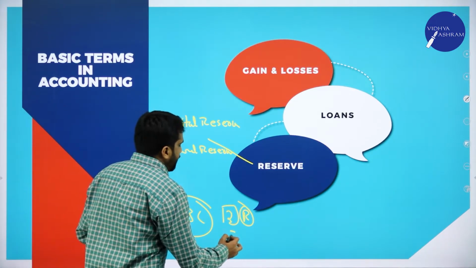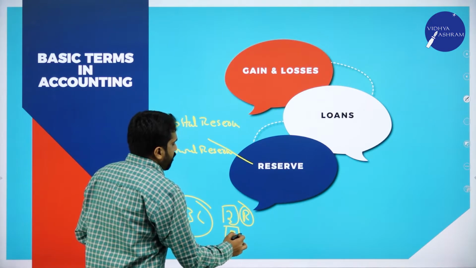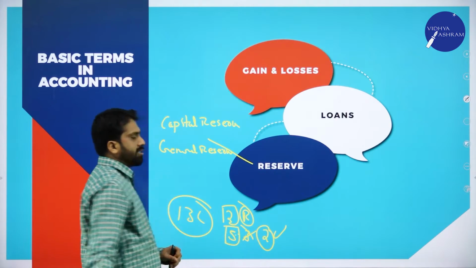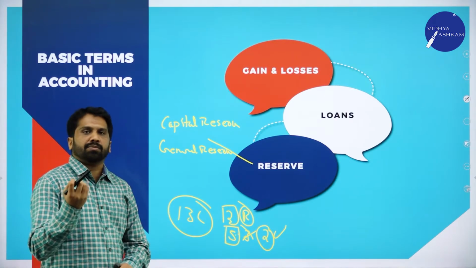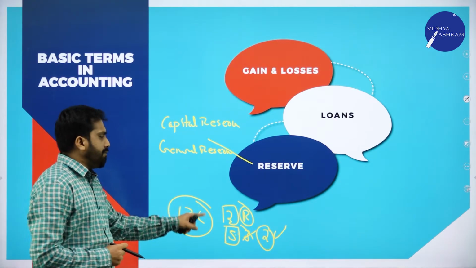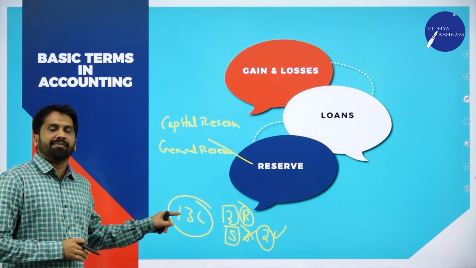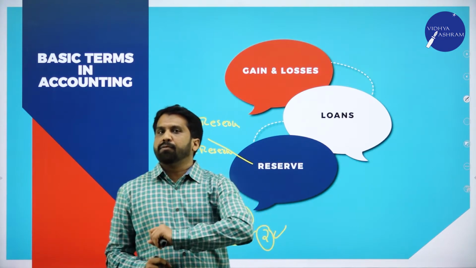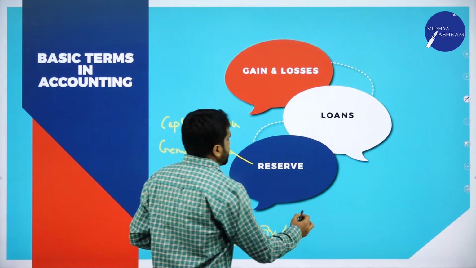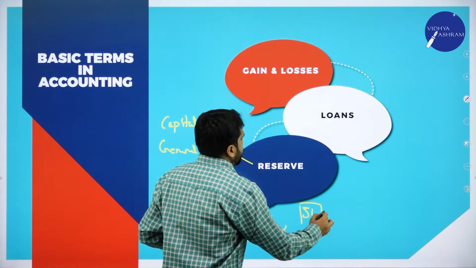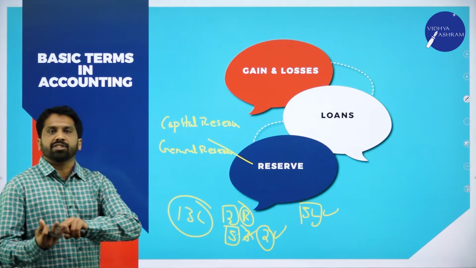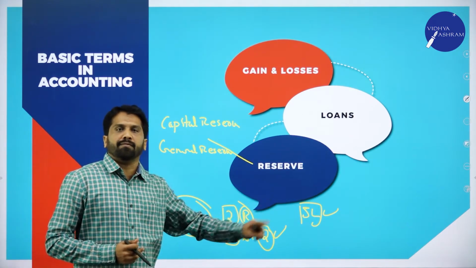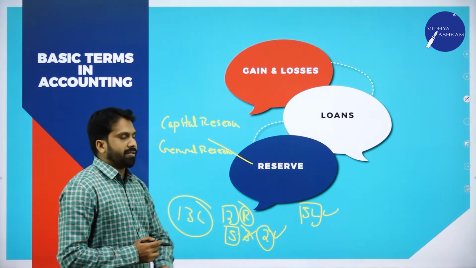If you have 5 liters of fuel, after 3 liters, for the last 2 liters you will get a small hint that your fuel is less. That we call reserve. If you are running a 4-wheeler, if anything is less than 5 liters, you will get a pop-up message like your fuel is less, please refill your fuel. That is called reserve.